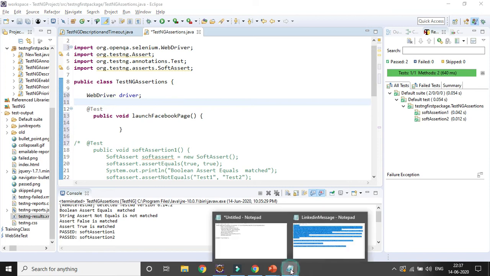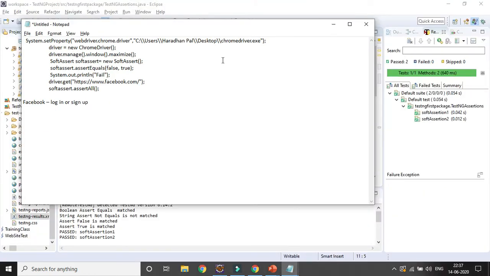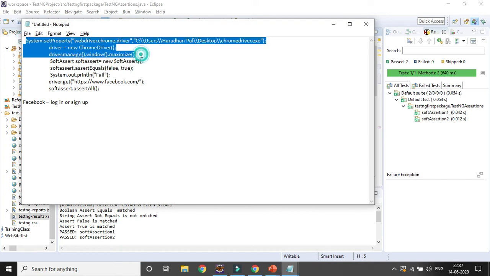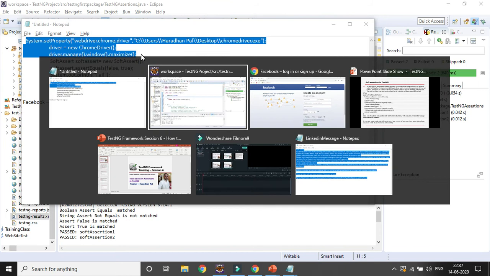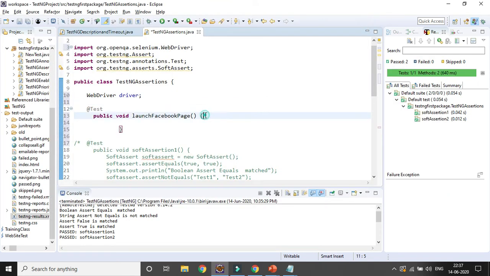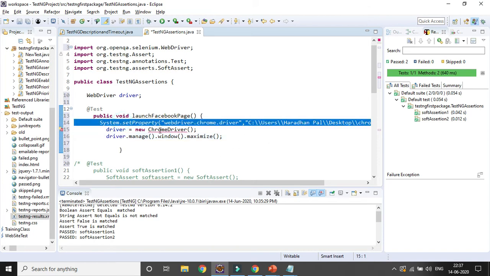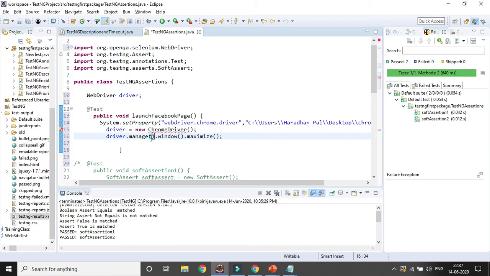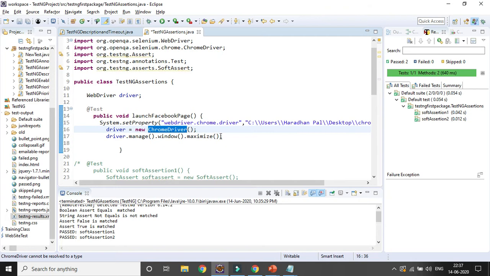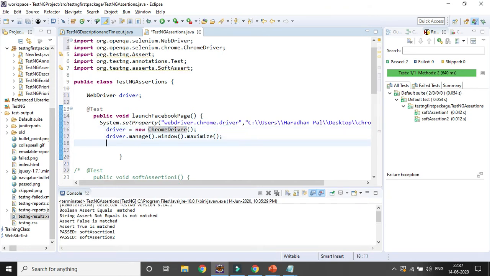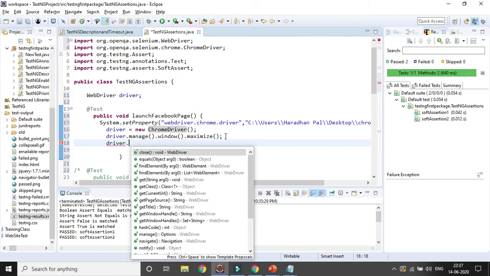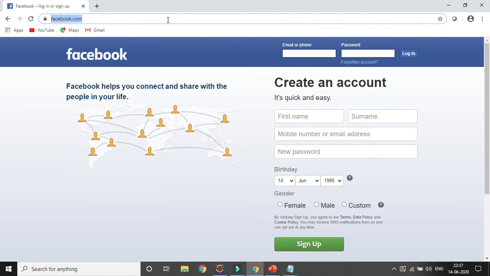And here I will simply copy paste this line of code so that my browser will be launched and maximized. I am not writing it, just copy paste. First I am setting the system property for the Chrome driver, then I am launching the Chrome driver, and then I am maximizing it. Let's import the ChromeDriver. Here you just need to pass the URL for Facebook, driver.get.